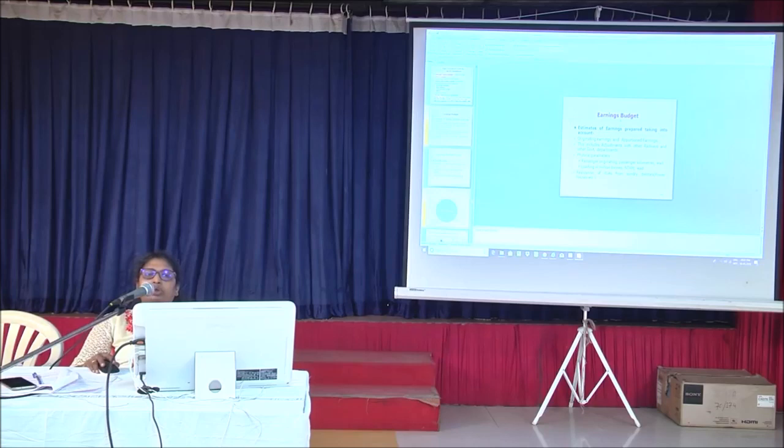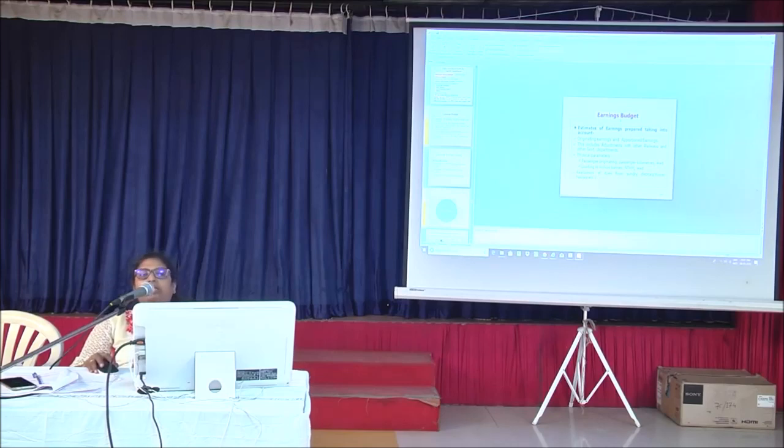Then this includes adjustments with other railways and other government departments. Like military, when they book their tickets, they will not give cash. So the military warrants, whatever comes, we settle at the end of the year. Similarly with the postal department.